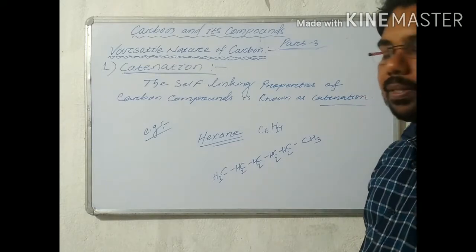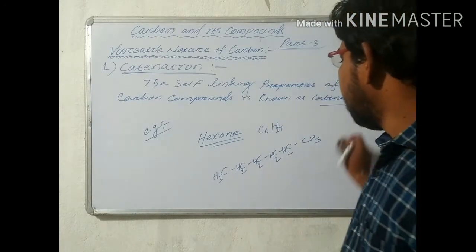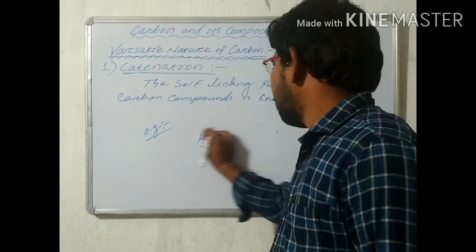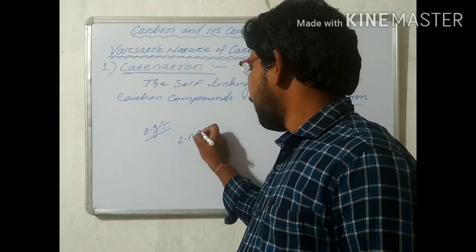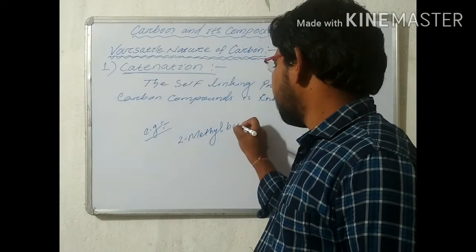Like this, many compounds are there, 3 million compounds, joined to one another to form long chains. Another example we have discussed is 2-methyl butane.